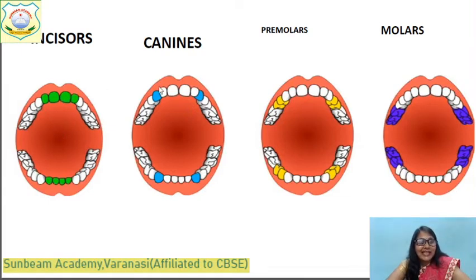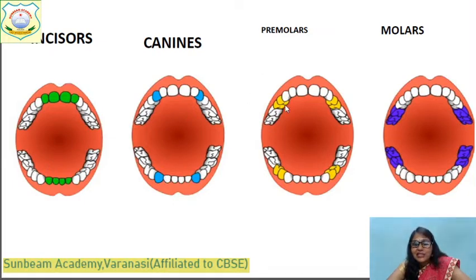Just next to the incisors, there are canines. In this picture, they are blue in color. You can see that these are comparatively sharp. A non-vegetarian uses these teeth more in comparison to a vegetarian. How many canine teeth are there? 1, 2, 3, 4, and they are present just after the incisors.